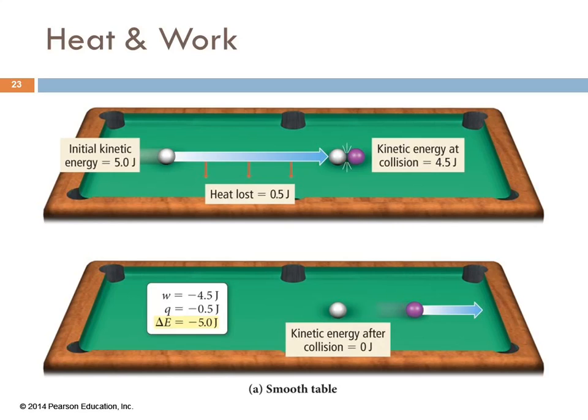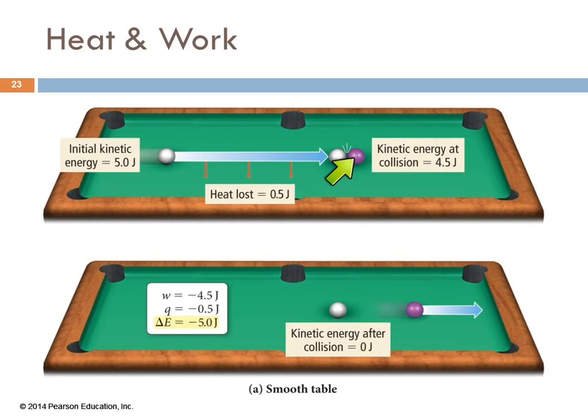So here we have a smooth pool table. We have a ball with an initial kinetic energy of 5 joules. As the ball rolls across the table, it slowly loses velocity, doesn't it? It will not keep going forever. That's because of friction between the ball and the table. And so as the ball goes across this smooth pool table, it's losing 0.5 joules of energy.